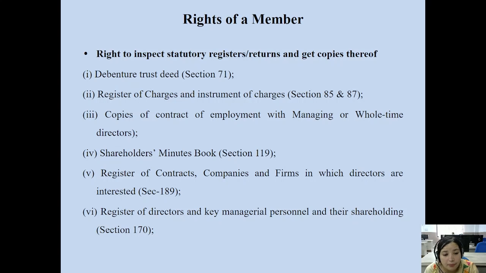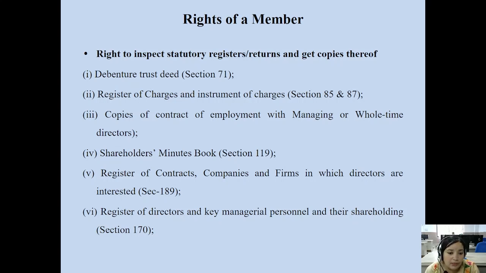These documents can be inspected by the members of the company as the official right of a member, as the official entitled to this right as a member of the company, authorized to inspect these important documents of the company: the register of contracts and companies and firms in which directors are interested, section 189. Then point number six is registered directors and key managerial personnel and their shareholding, section 170.